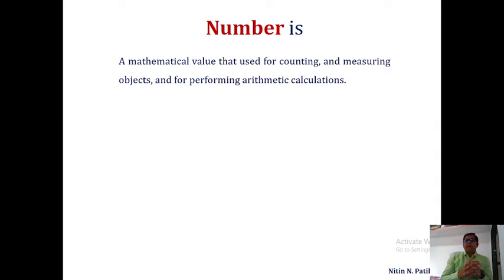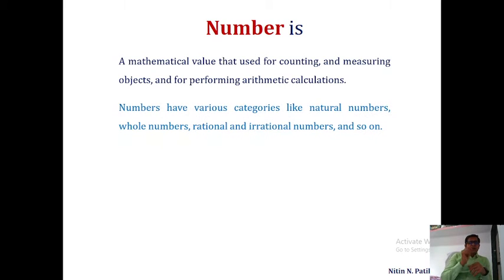Counting is also part of measuring. So when you measure or count using a number, then you can obviously perform some mathematical calculations like addition, division, subtraction, etc. It means that a number is a value. Which value? A mathematical value. So a number is a mathematical value that is used for counting and measuring objects and performing arithmetic calculations. It is a simple definition.